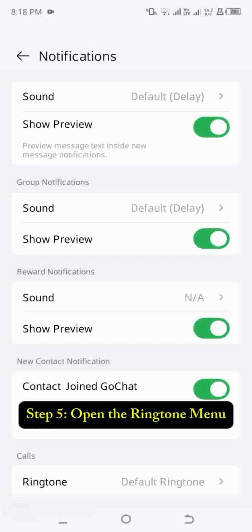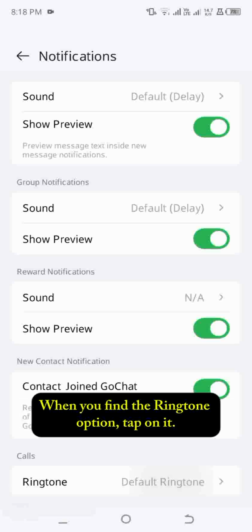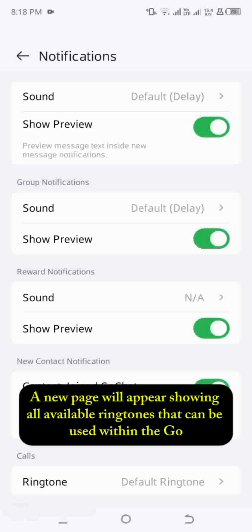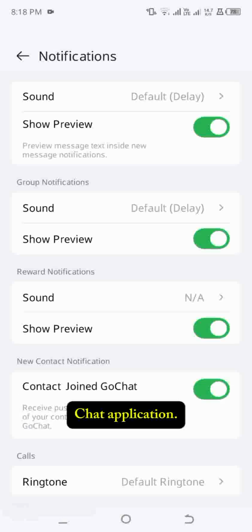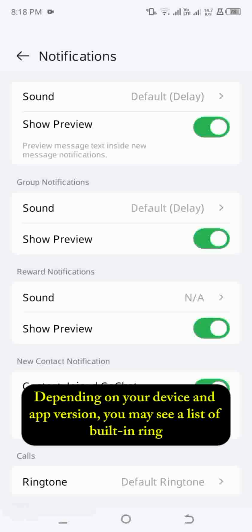Step 5. Open the ringtone menu. When you find the ringtone option, tap on it. A new page will appear showing all available ringtones that can be used within the GoChat application. Depending on your device and app version, you may see a list of built-in ringtones.